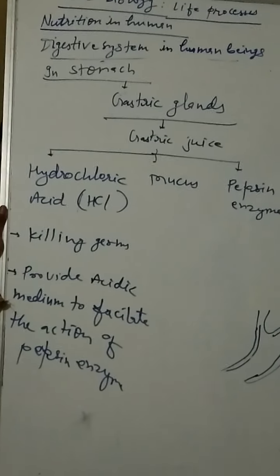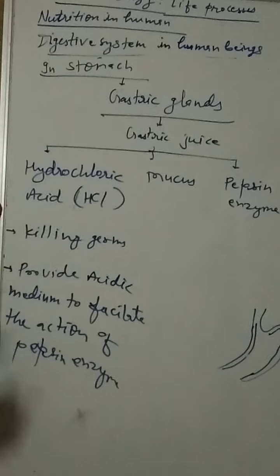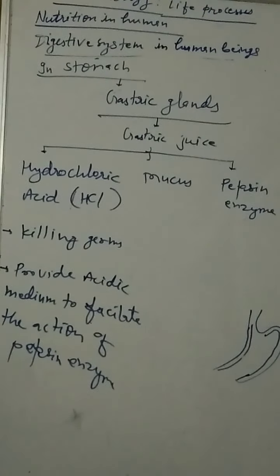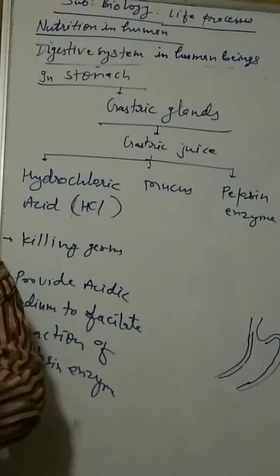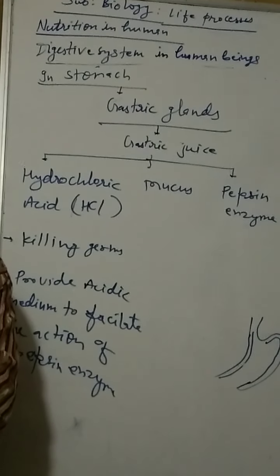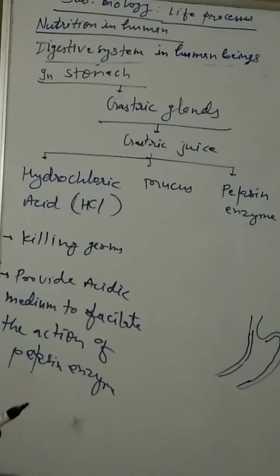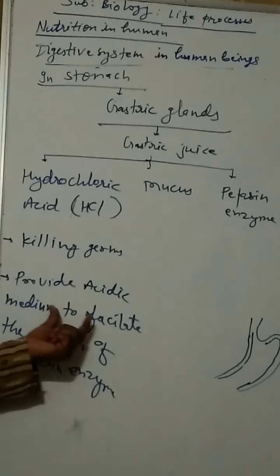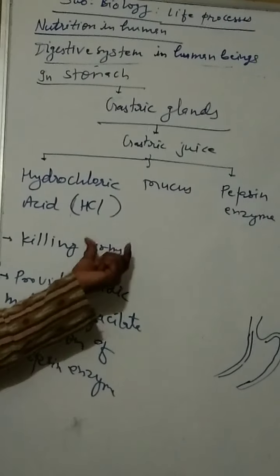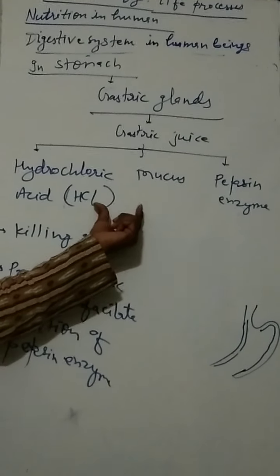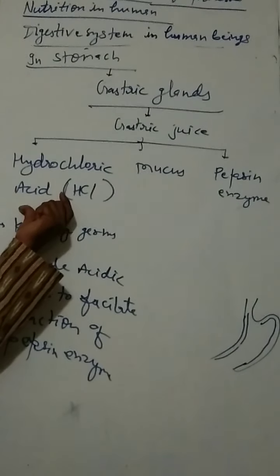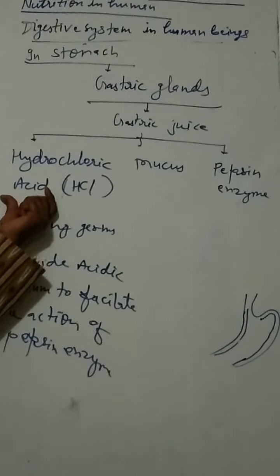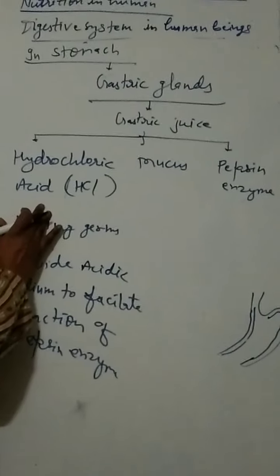Under normal condition, when food is there, then the acid is used by the food. But when you are not taking food timely, 1 day, 2 days, 3 days, then what happens? Burning pain starts. Why? Due to the hydrochloric acid. In that condition, some injury, ulcers, may be created by the hydrochloric acid. That's why you are advised to take your food timely. So mucus protects under normal condition.